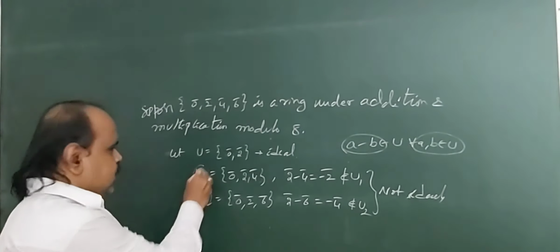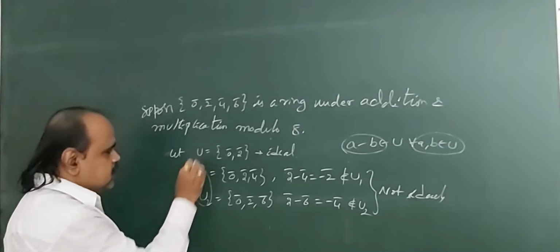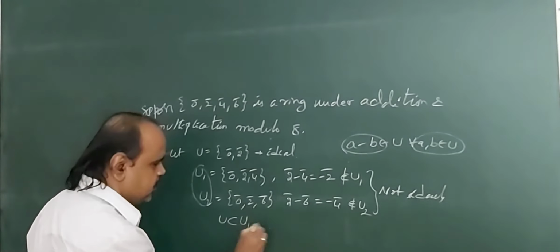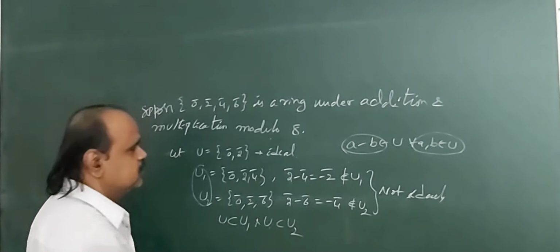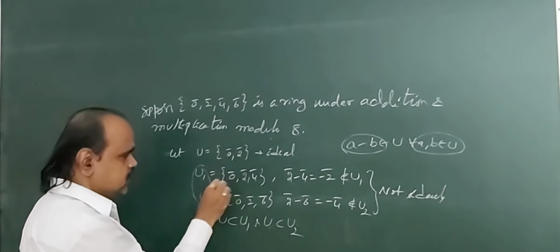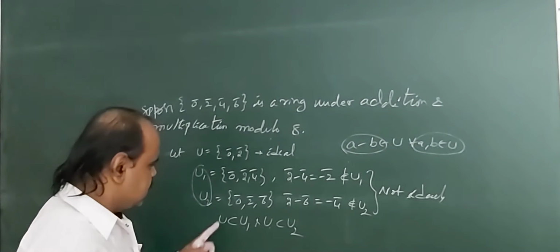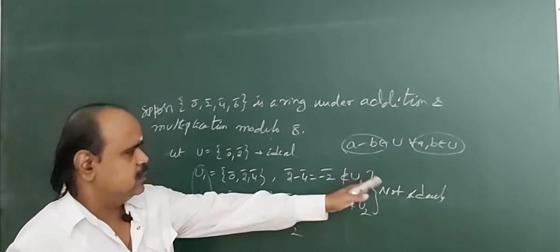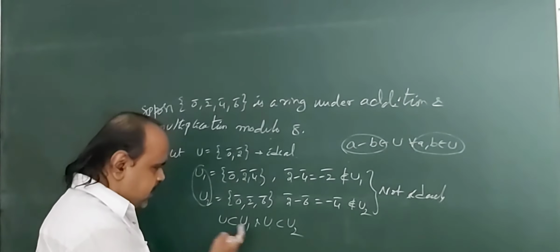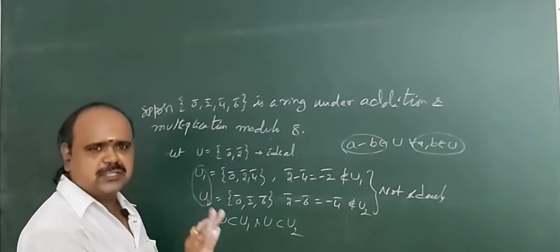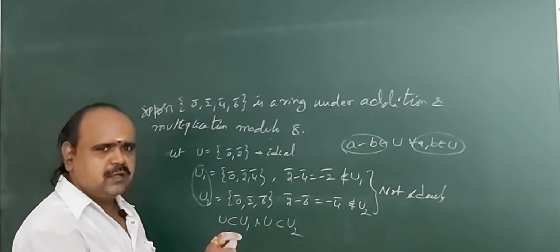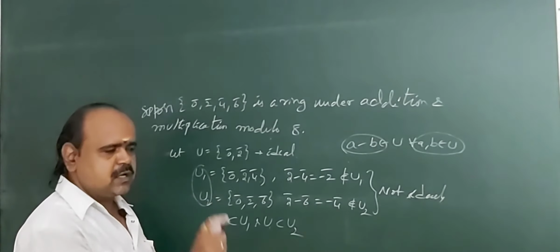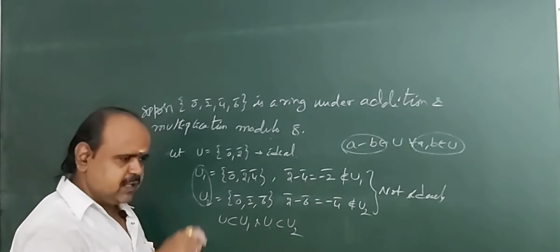So here U1 and U2 are not ideals, but if we observe, U is contained in both U1 and U2. U is a subset of U1 and U is a subset of U2. The elements 0̄ and 2̄ exist in U1 and U2 also. But U1 and U2 are not ideals. If U1 and U2 were ideals, then U would not be maximal. When we say an ideal is maximal, it is not contained in any other ideal.